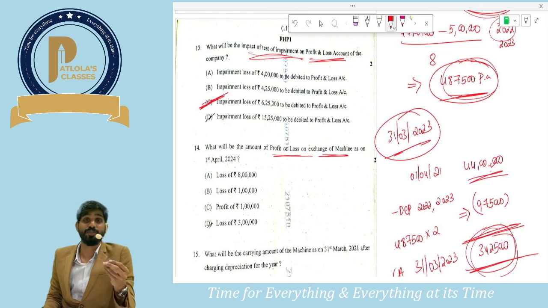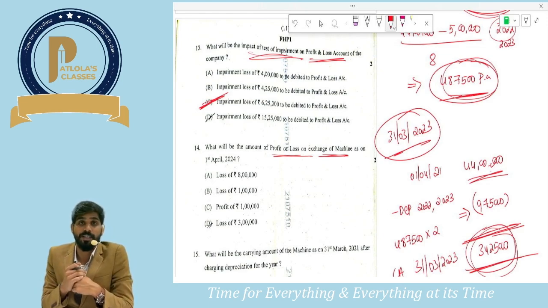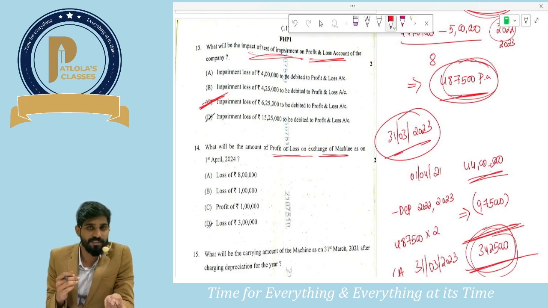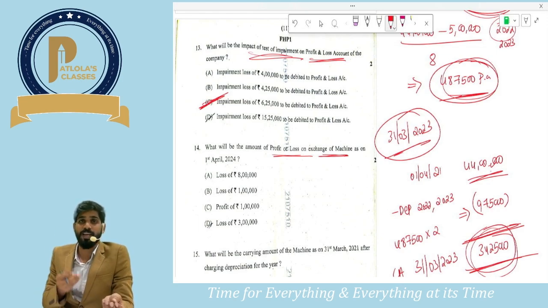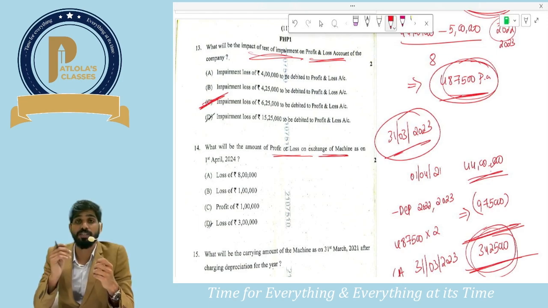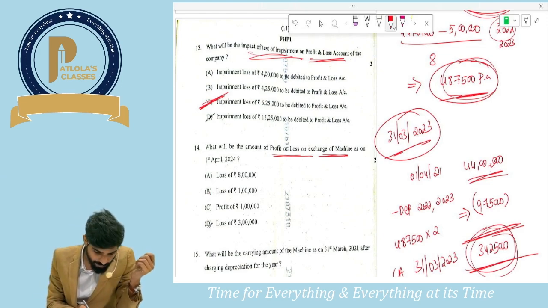So guys, they are assuming that we are not paying 2 lakhs, we are receiving 2 lakhs. In the sense, a 21 lakhs asset we are giving, we are receiving 2 lakhs, and we are receiving an asset of 18 lakhs. So in total we are receiving 2 lakhs plus 18 lakhs, 20 lakhs in exchange of 21 lakhs. So there is a loss of 1 lakh.